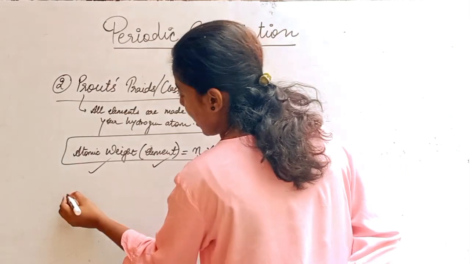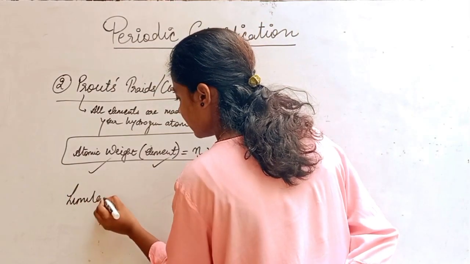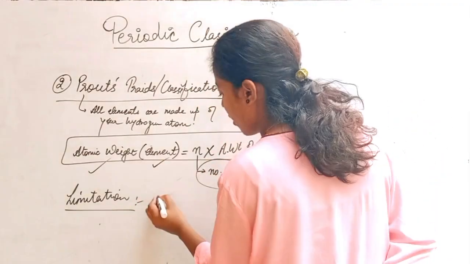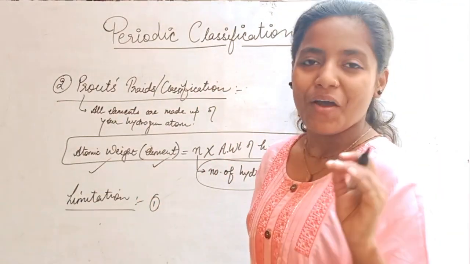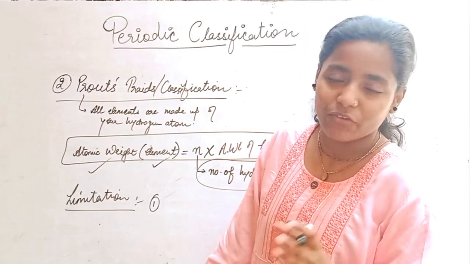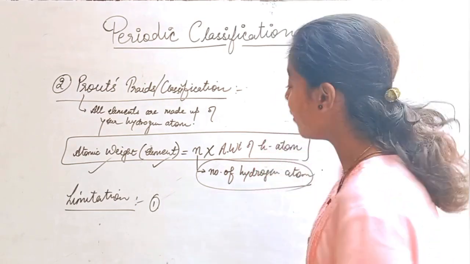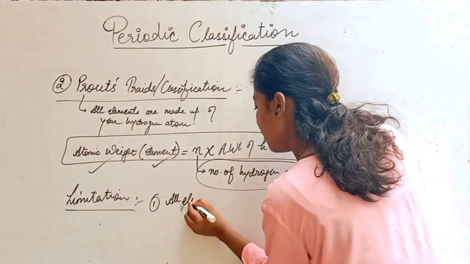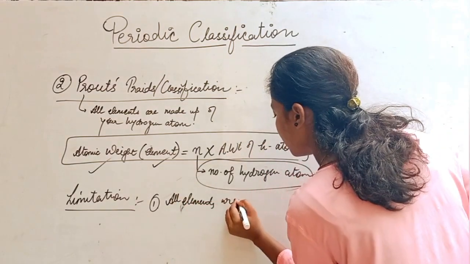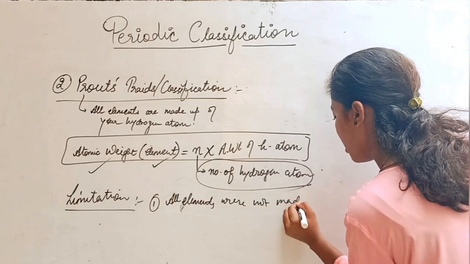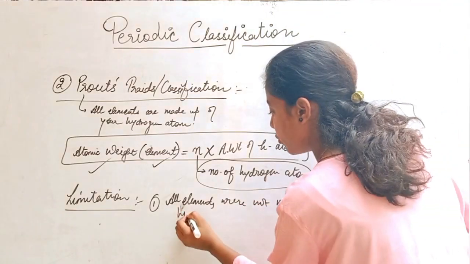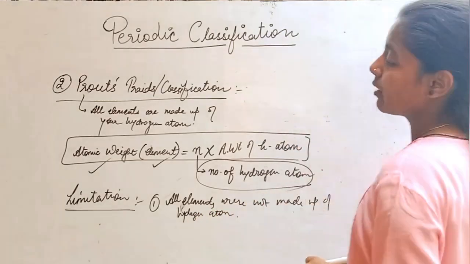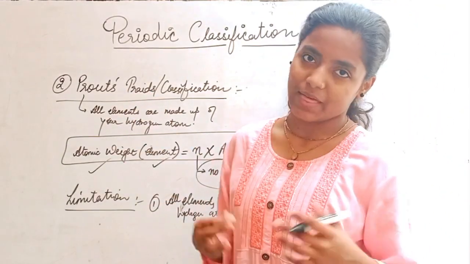Now here are your limitations. What are the limitations? You probably know. The first is simple. Is every element made up of your hydrogen atom? Not at all. So all elements were not made up of hydrogen atoms. So this is listed in the drawback of Prout's classification.